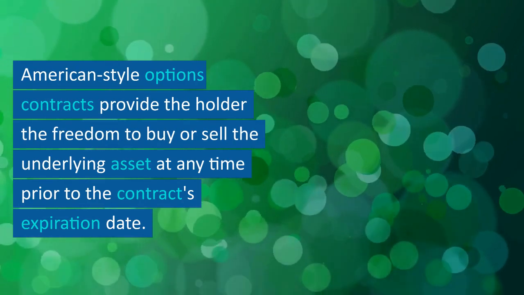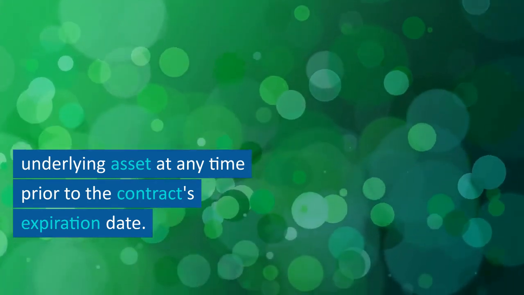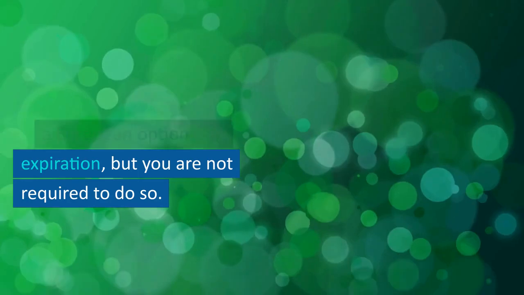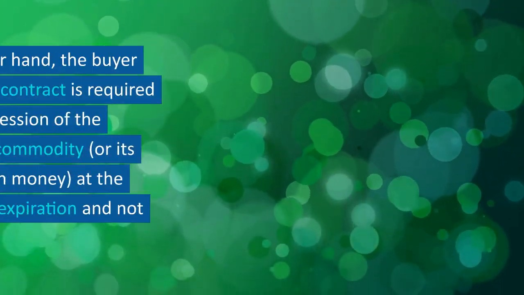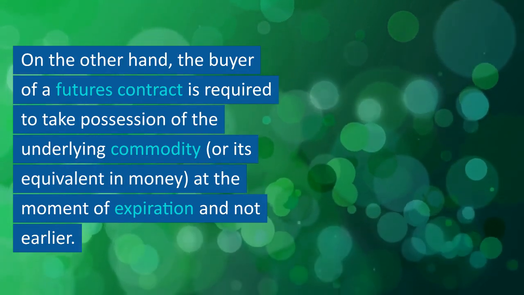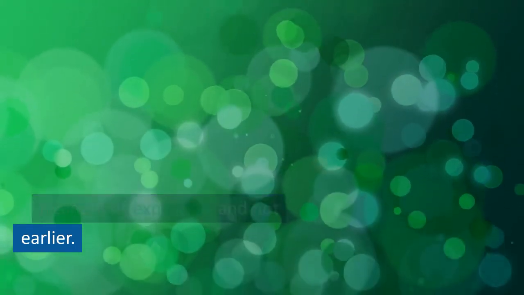American-style options contracts provide the holder the freedom to buy or sell the underlying asset at any time prior to the contract's expiration date. The only time you can exercise a European option is at expiration, but you are not required to do so. On the other hand, the buyer of a futures contract is required to take possession of the underlying commodity, or its equivalent in money, at the moment of expiration and not earlier.